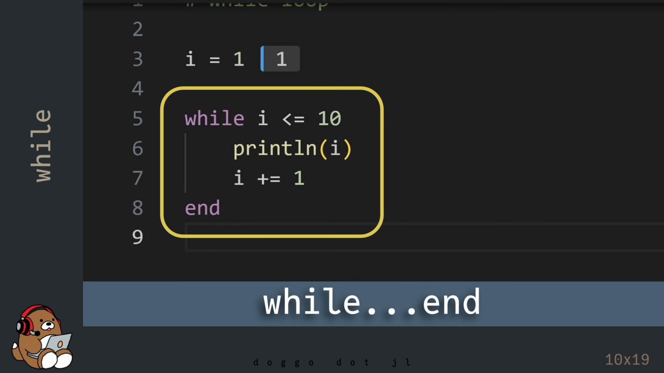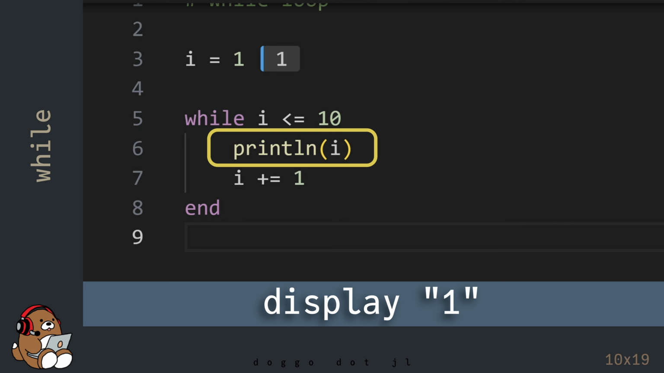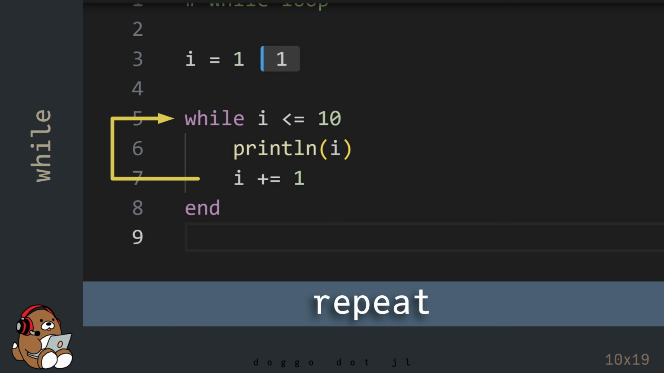Now before hitting Shift-Enter, let's talk about this code. At the moment, the variable named i contains the value 1, so the conditional statement i is less than or equal to 10 is true. Since the condition is true, this code tells your computer to display the value 1, and then mutate the value contained in the variable named i from 1 to 2. And then the code repeats.